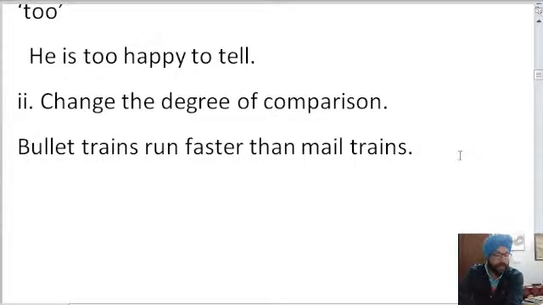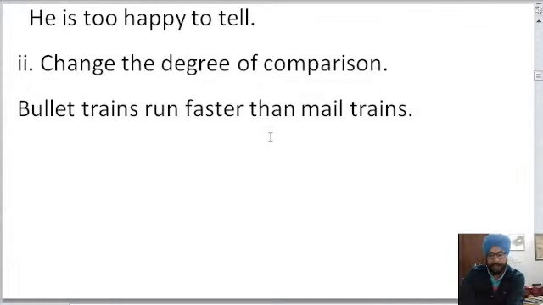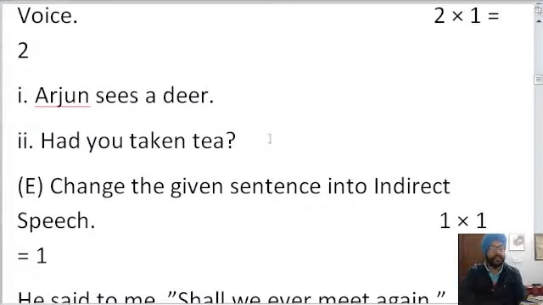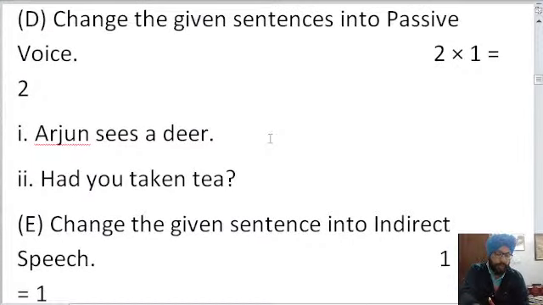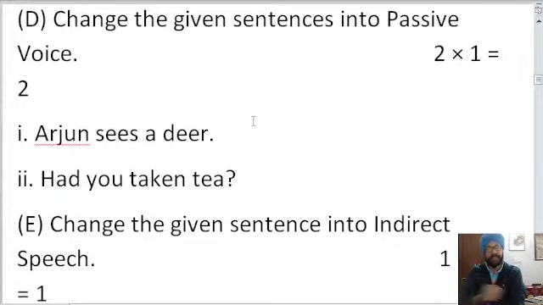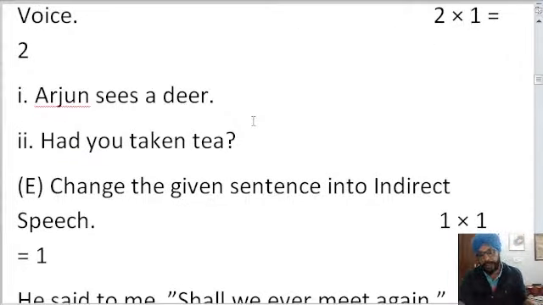So Abhirana, your question is wrong. The answer is incorrect. We would be telling the answer after a while. So after changing the degree, we will just answer the question. Now change the voice, active to passive. It is also of 2 marks. Arjun sees a deer. Change into passive voice. It is given in the active voice. So change the voice into passive voice.